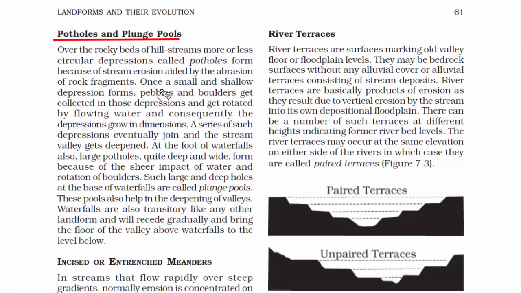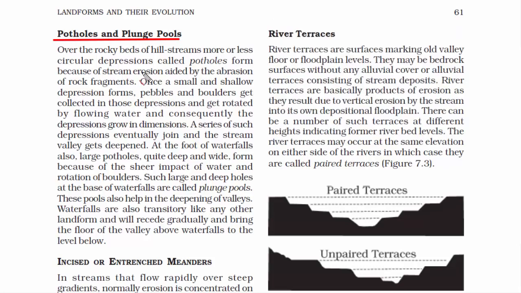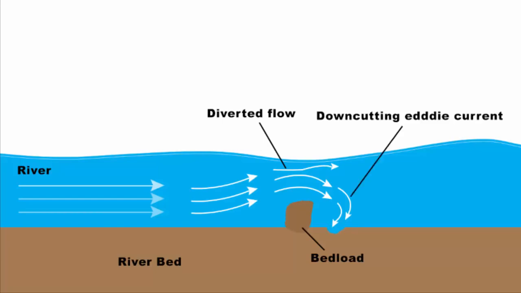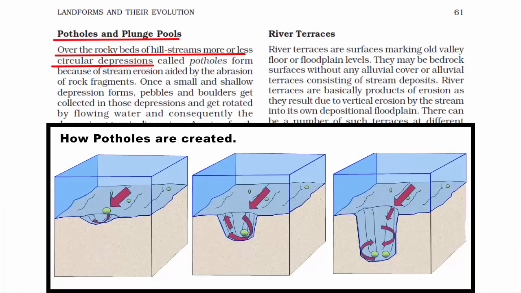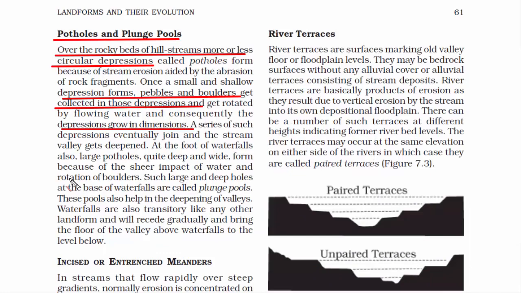Let me first tell you what potholes are. It is similar to the pothole that you see on roads, but in a riverbed, the scenario is different. When flowing water encounters bedload, which is heavy sediment particles that do not move, the flow of the water is diverted. And the diverted flow of water forms something called eddy currents, which are down-cutting currents, and these currents cause a depression in the riverbed, and these depressions deepen. Pebbles and boulders can get trapped in them. As a result of the eddy currents, the pebbles drill into the depression, making it more circular, wider and deeper. Now I'll tell you about plunge pools.